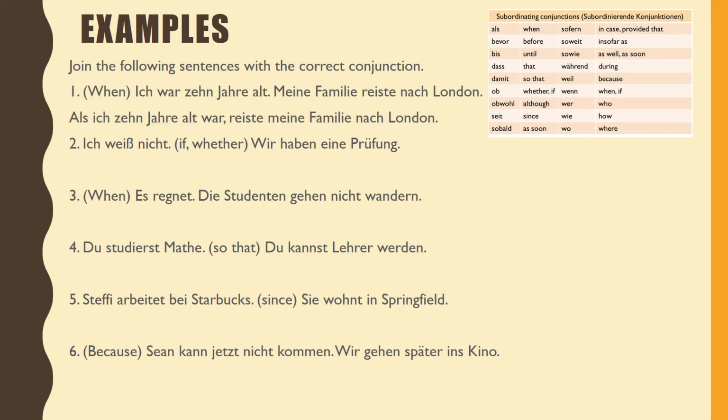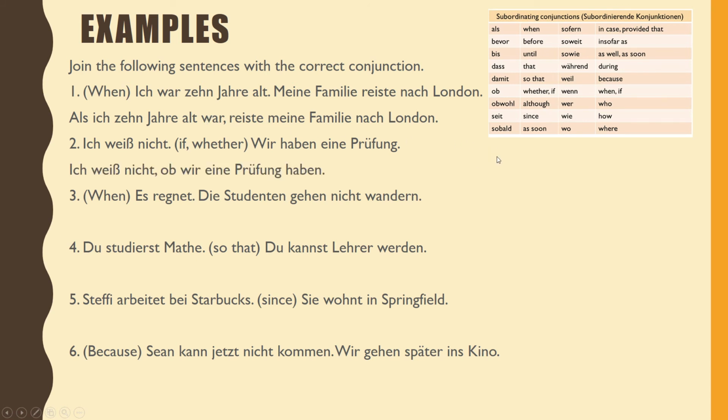You should have: als ich 10 Jahre alt war, reiste meine Familie nach London. There are a lot of different words for when, but als is the when that is one time in the past. Because we started with a subordinating conjunction, we get a verb sandwich in the middle.